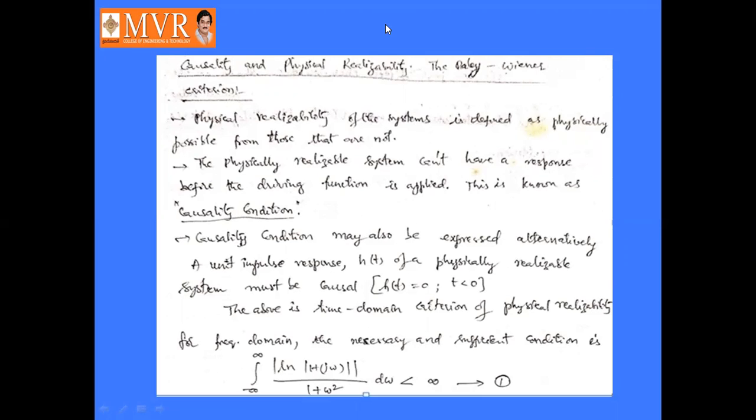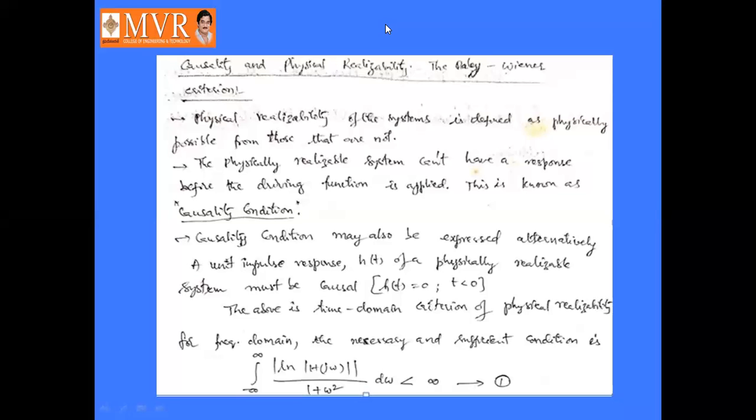So here we will assume something, and from that we will define what is physically possible. Physical realizability of the systems is defined as physically possible from those that are not.